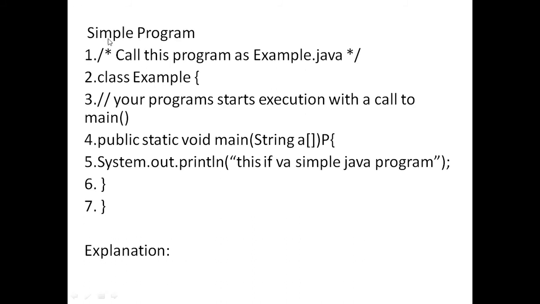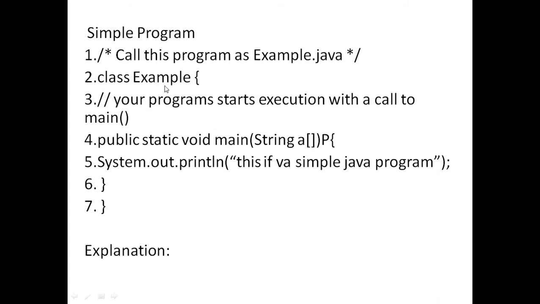Which class name? A Java application contains a collection of classes. In that, which class name is used as the source file name? The class where you write your main function. That's why here Example is the class name, and this Example contains the main function.